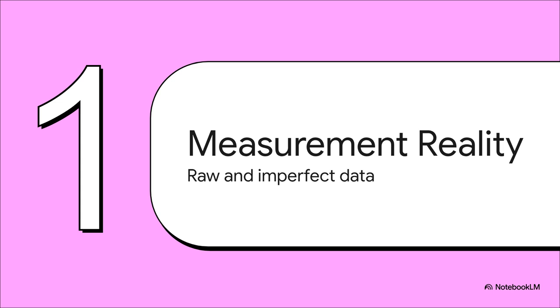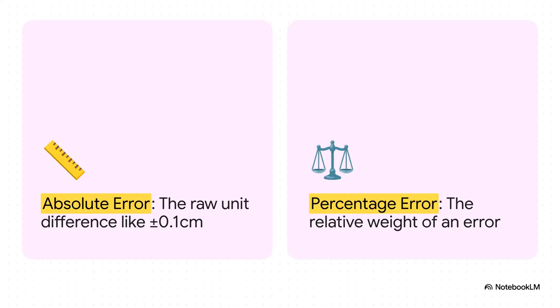Okay, let's jump right into Section 1, the reality of measurement. To report data honestly, we have to distinguish between two totally different concepts. First, you've got the absolute error. That's just your raw difference in units, like saying, hey, we might be off by exactly 0.1 centimeters. But then there's the percentage error, which honestly is way more crucial. Percentage error tells us the contextual weight of that mistake.